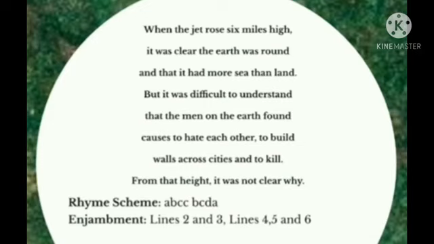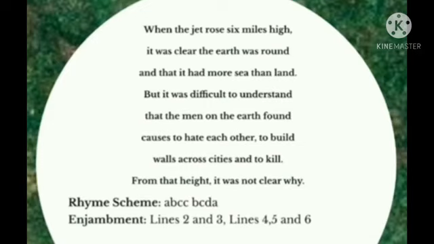Okay. Then rhyme scheme is, here we are not having the repetition. So we can't give A to somebody else. So we have to be very careful. High and Y. Even though the letters are different, the E sound is repeated. That is why we are giving here A. High and Y is having the same sound, not the same letter, the same sound. Then round, land, understand, found, built.